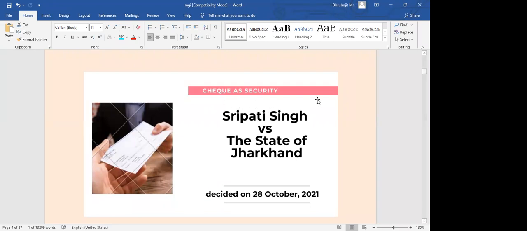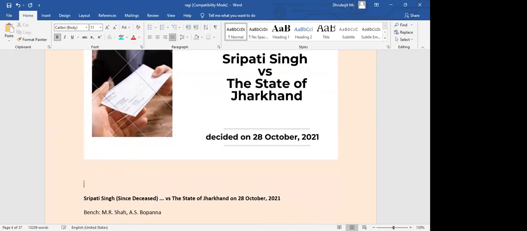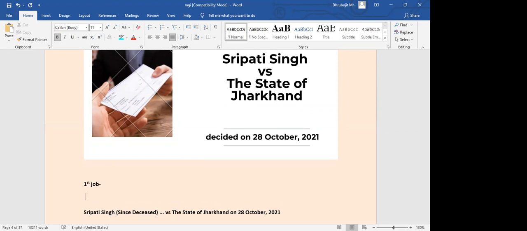Okay, this case is related to a cheque as security. That means a cheque was issued as a security, so that you can trust my words, that's why I'm giving you a cheque. Now, where have you seen this? Take for example, I have seen it in two cases. The first one is in a job. In many jobs, candidates are asked to sign a bond agreement.